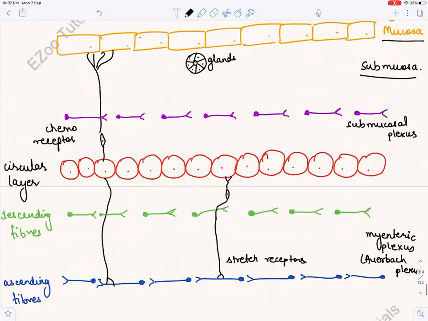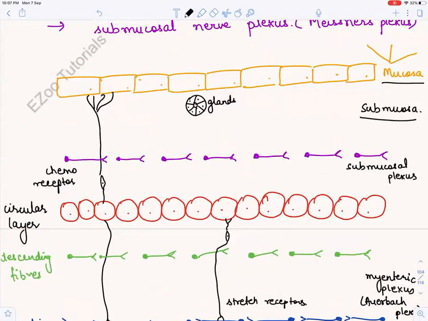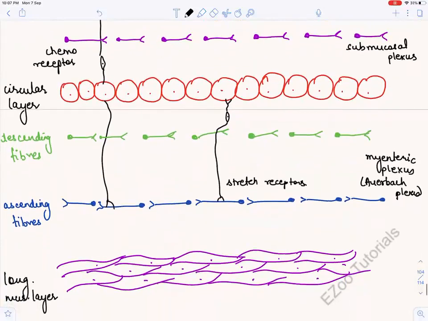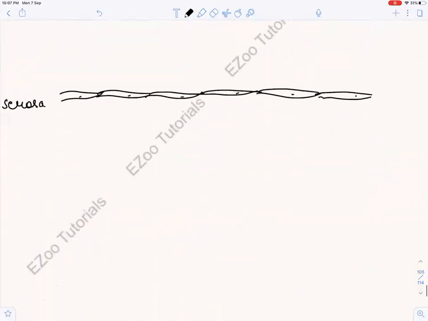Now the question comes, why ascending and descending? Because we are assuming that this is the oral side and this is the anal side. So our aim is that the food should get digested, absorbed, and from the oral side it should go to the anal side, right? This is our aim, and this is the lumen. Please understand this. It is a bit tricky, interesting, right?